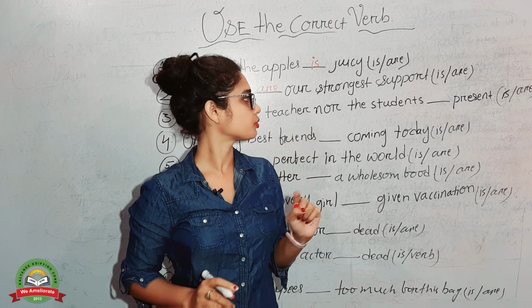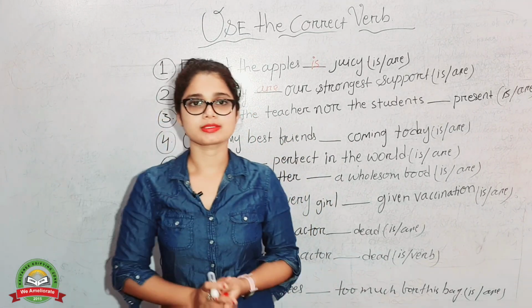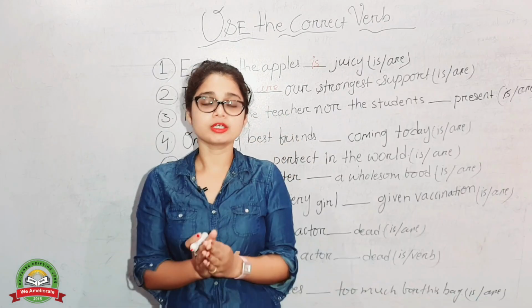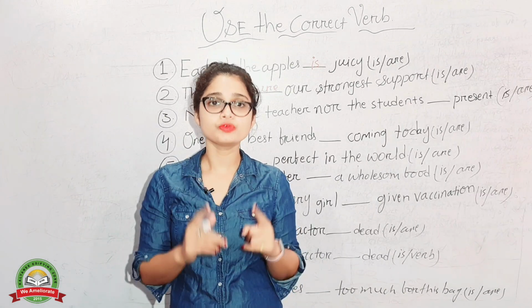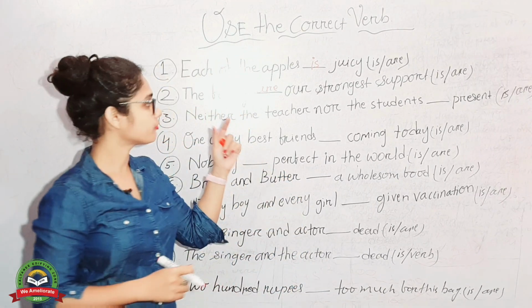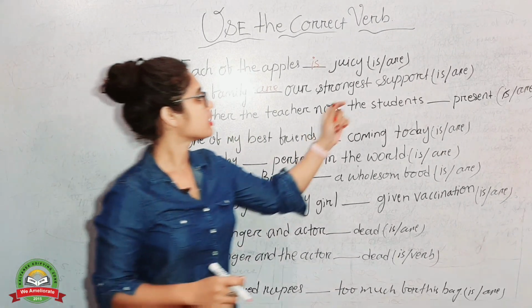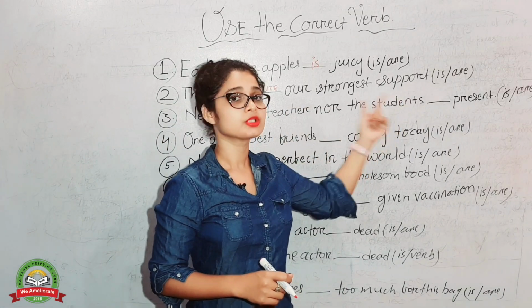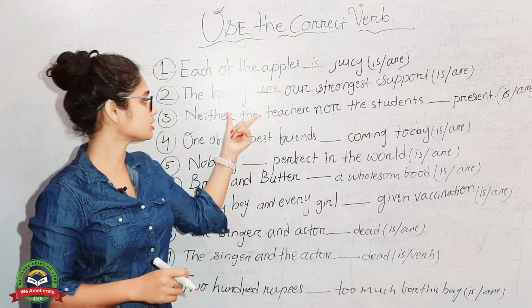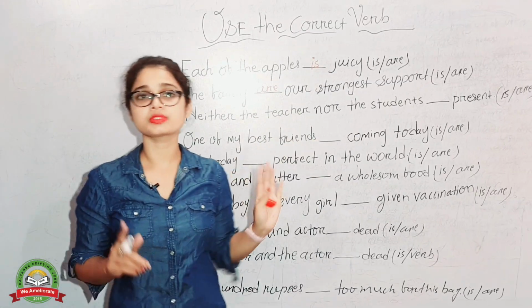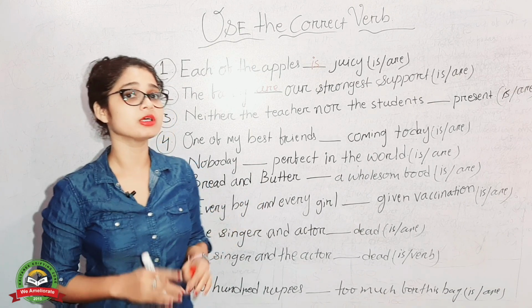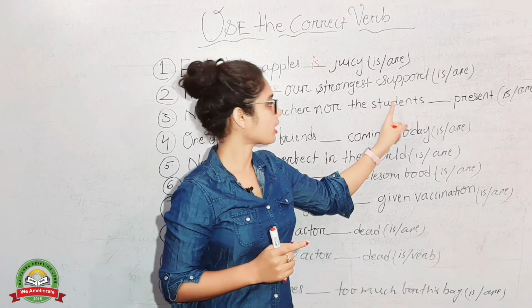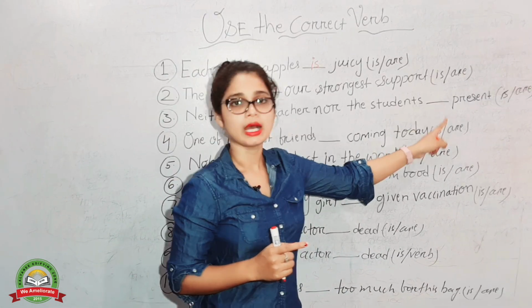And go for the third one. Neither the teacher nor the students dash present. So what will be the answer? Can you guess? Okay, neither or nor. When neither and nor are used in a sentence, remember that the verb always agrees with the second subject. The first subject is teacher, and the second one is students. Which one is singular, which one is plural? Teacher is singular, so we cannot use is because the verb agrees with the second subject. Students is the plural subject, so according to students we have to use are.